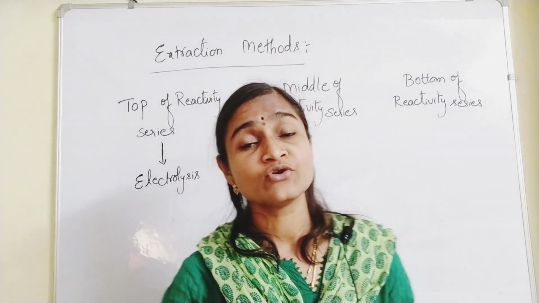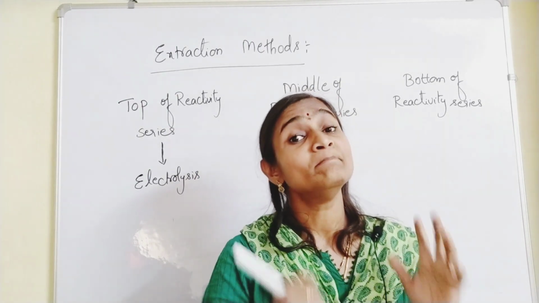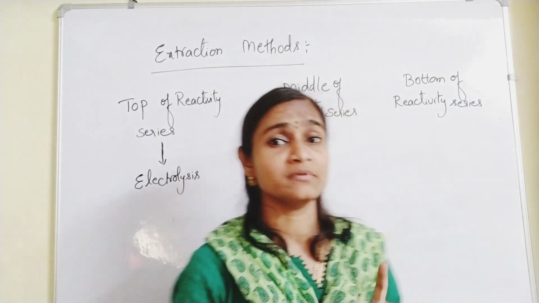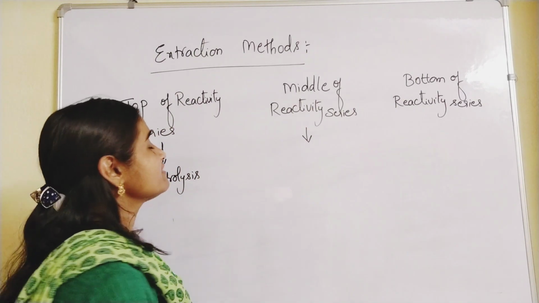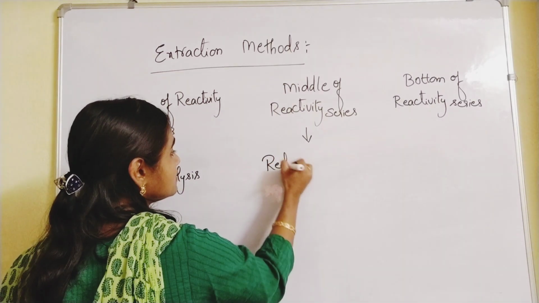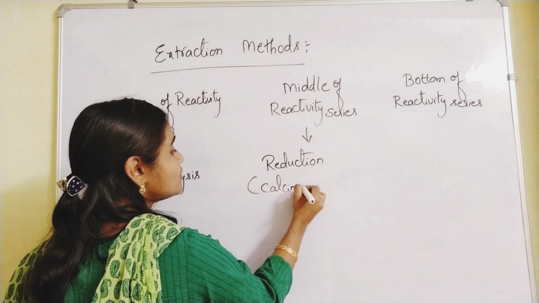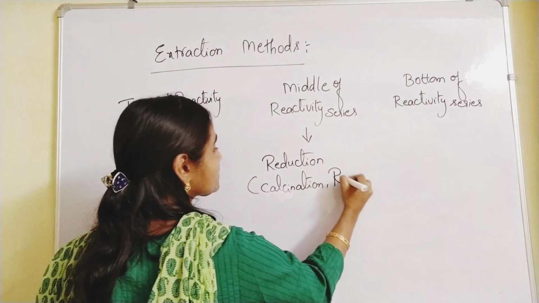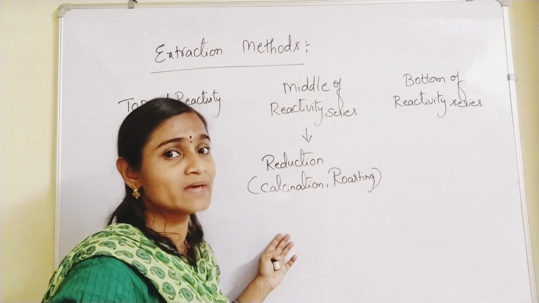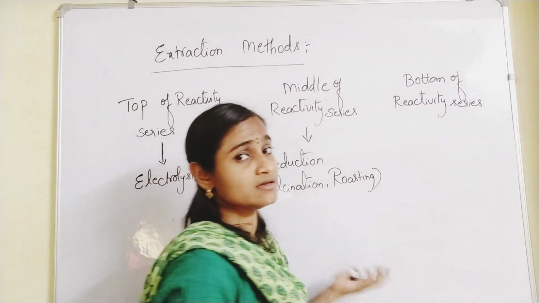Why? Because hydrogen forms cations as that of metals. That's why it is placed in the metal reactivity series. Even though it is a non-metal, it forms cations. Please remember. So for the middle of the reactivity series, what methods will you follow? You will follow reduction methods, like calcination and roasting, and sometimes auto reduction or self reduction methods. We'll discuss everything in detail.